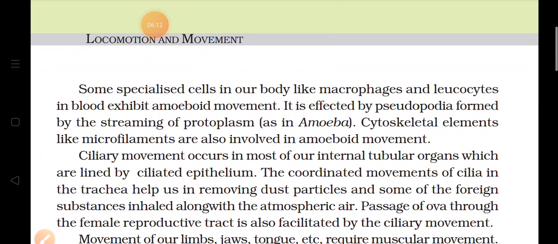It occurs in the internal tubular organs. In the internal tubular organs, the lining is lined by ciliary structures. So this type of epithelial tissue is called as ciliated epithelial tissue. And these cilia, they will help in the movement of the substances.